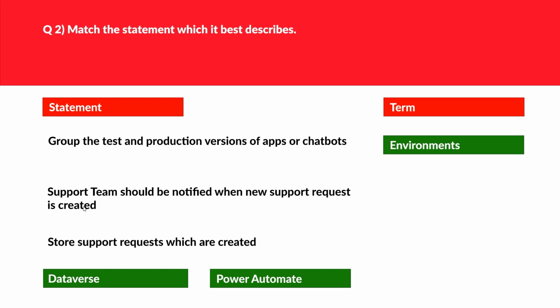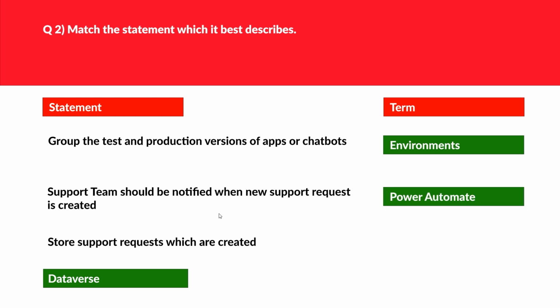Let's look at statement 2, that is support team should be notified when a new support request is created. If you read statement 2 carefully, there is a need for automation since a notification should be generated automatically when a new support request is created. Hence, the correct answer should be Power Automate as it's related to automation. We'll move this here.